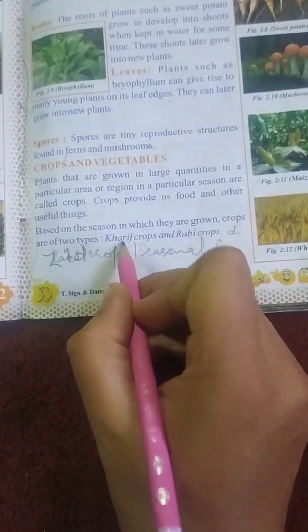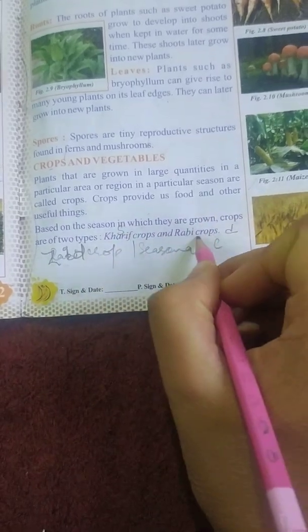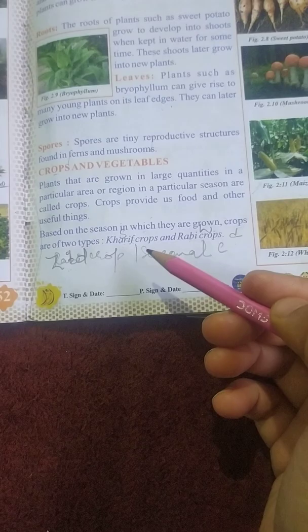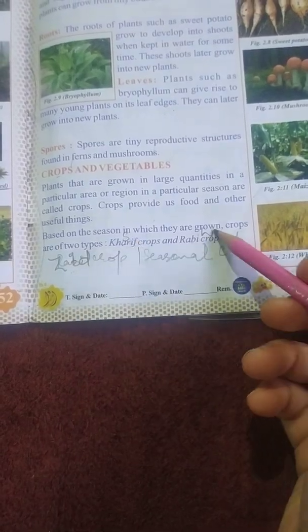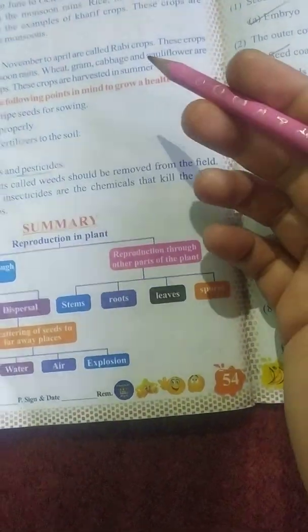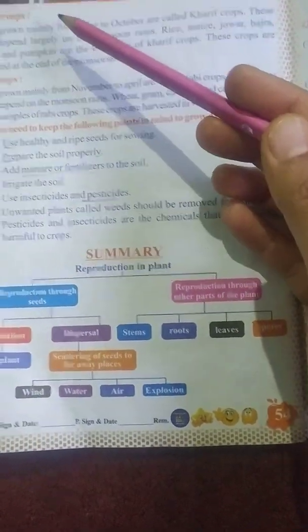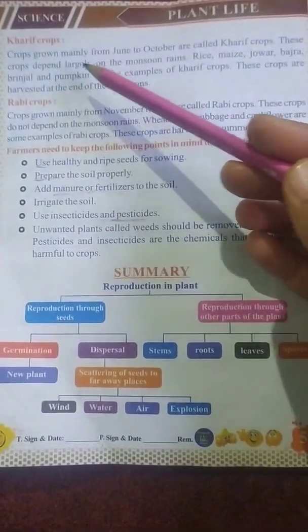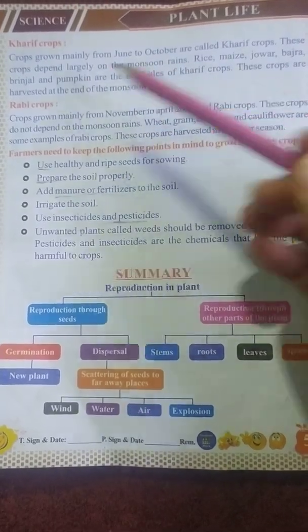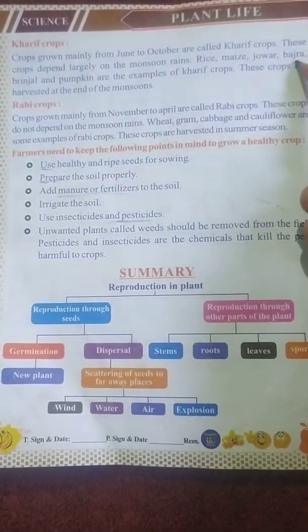Another name of Kharif crop is summer crop. Another name of Rabi crop is winter crop. Now on the basis of season, crops are of three types: summer, winter and seasonal crops. Kharif crops mainly depend upon monsoon rains. Examples of Kharif crops are rice, maize, jowar, bajra.